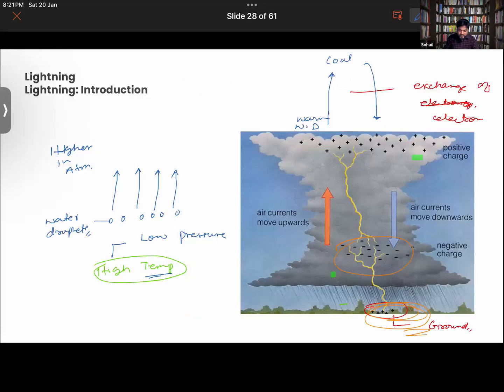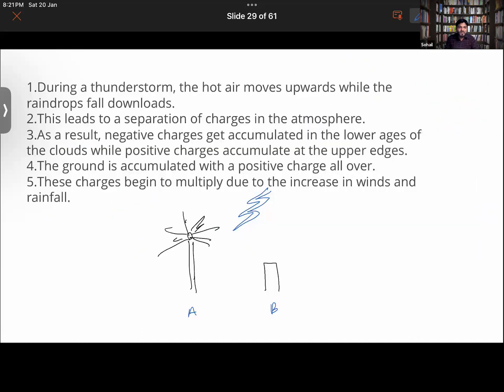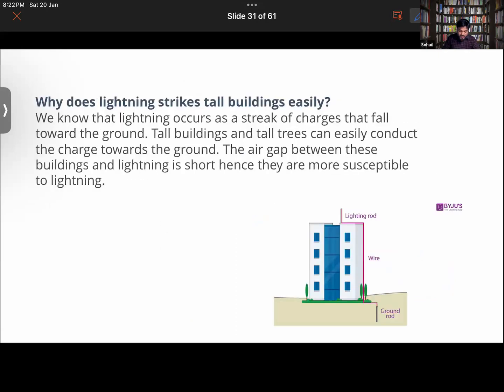Many times you might have heard that a person suffered from lightning. That must have happened because that person might have been standing nearby a tree or a tall building, or in a field. If he is standing in an open field, he is the tallest thing there. No trees, no buildings. So lightning will most probably strike him. Hope you guys are getting this now.